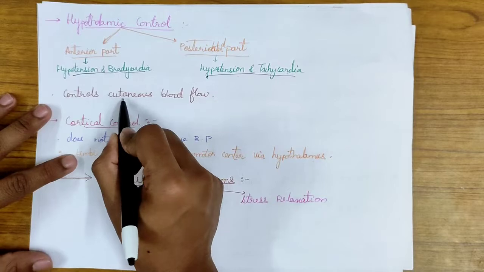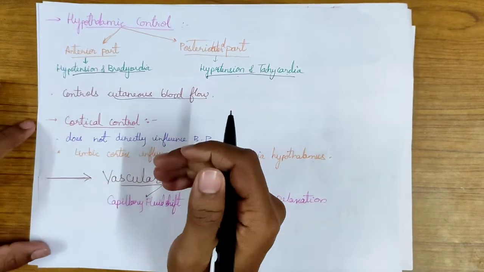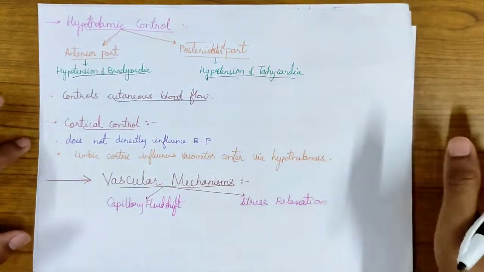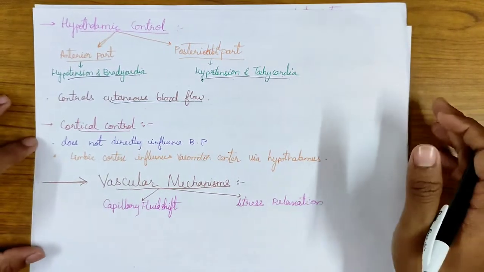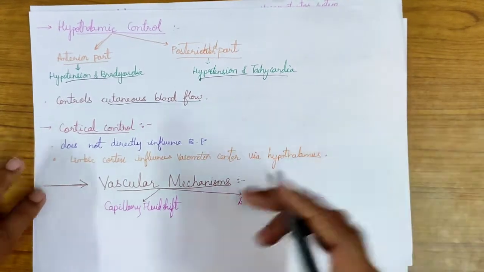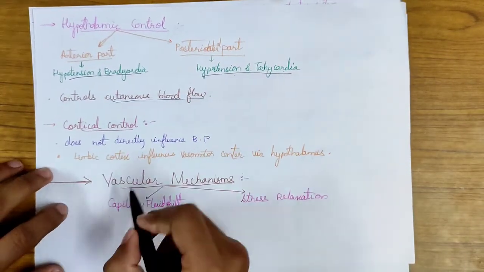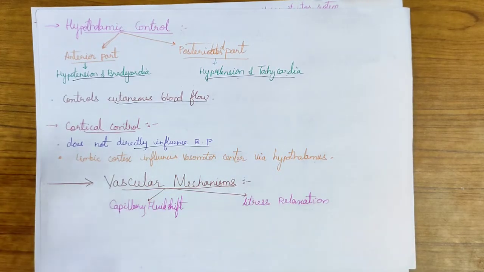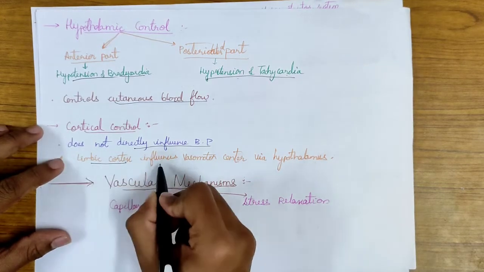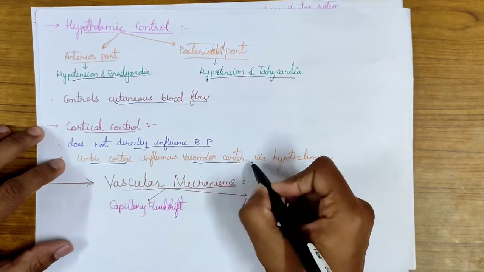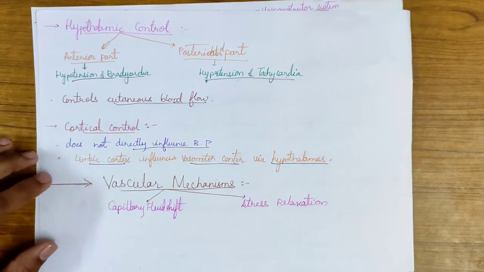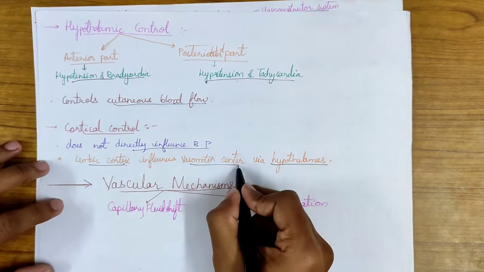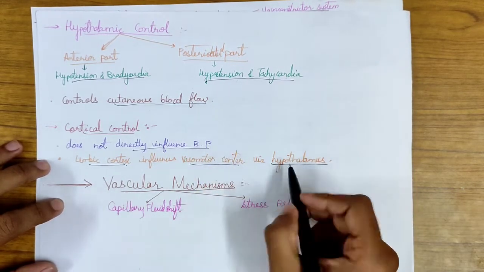So the hypothalamus controls the cutaneous blood flow and thereby influences the blood pressure. About this hypothalamus, we will be studying in the CNS system. I will be covering that unit also. The next one is the cortical control. It does not directly influence the blood pressure, but influences through many centers, like the limbic cortex. It influences through the vasomotor center via the hypothalamus. So this limbic cortex, which is part of the cortex, influences the vasomotor center, which is present in the medulla, via the hypothalamus.